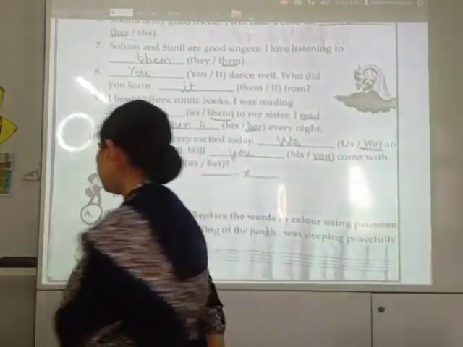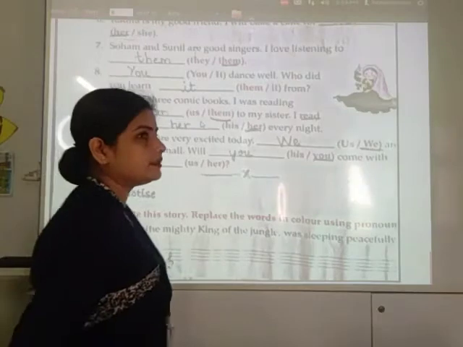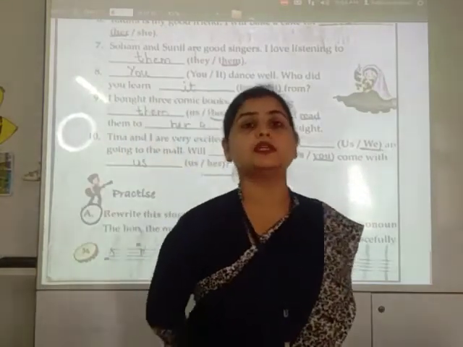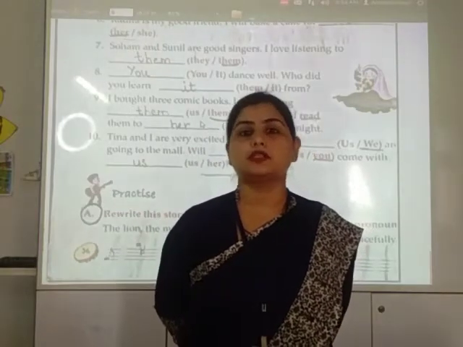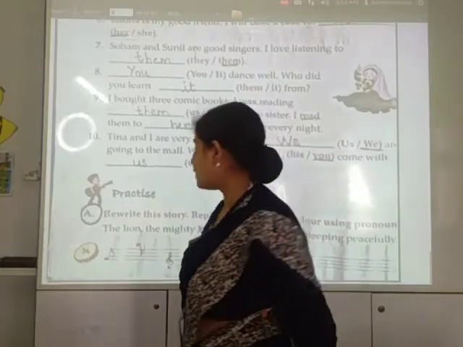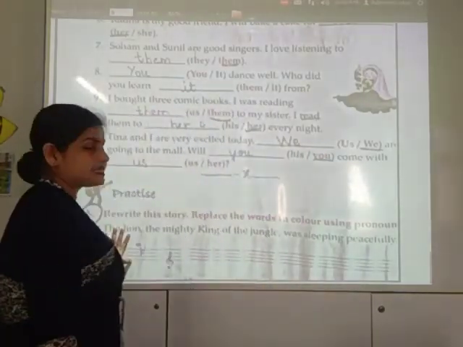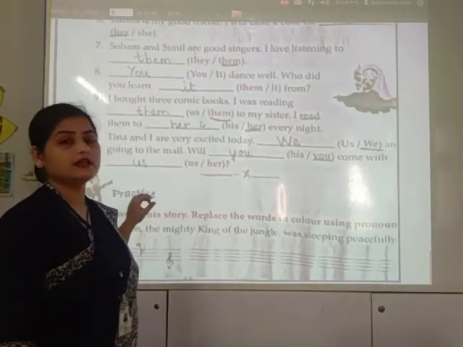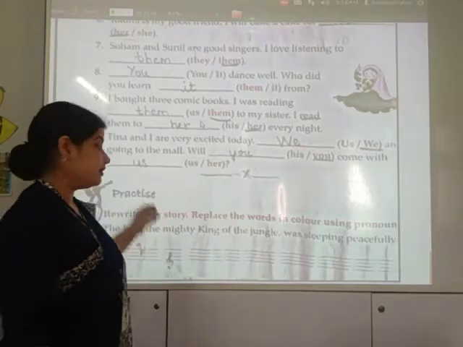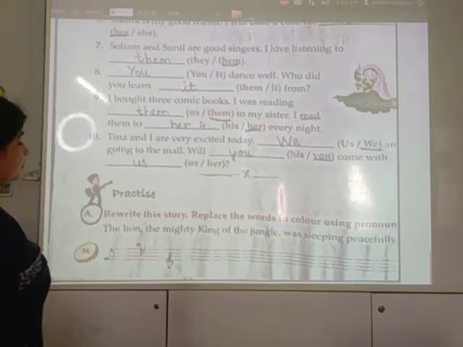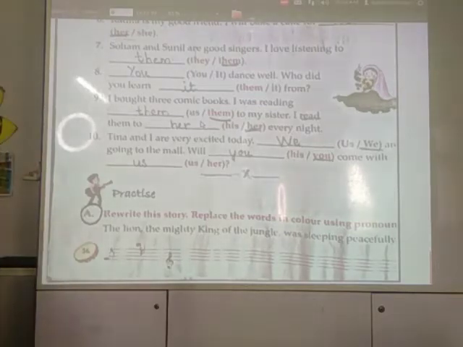So here the lion has been used so many times. According to the situation, we have to change the nouns to pronouns. Here in the first line, the lion has been used for the first time, so we will leave it. So the story will be as, the lion, the mighty king of the jungle, was sleeping peacefully.